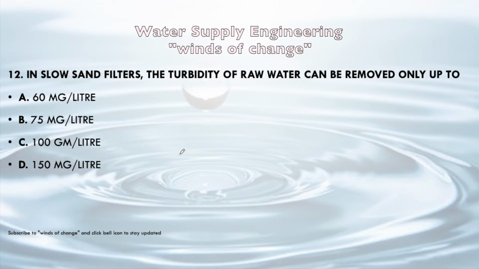Okay. Next question, in slow sand filters, the turbidity of the raw water can be removed only up to 60 mg per liter, 75 mg per liter, 100 mg per liter or 150 mg per liter. In a slow sand filter, the turbidity of water can be removed only up to 60 mg per liter.